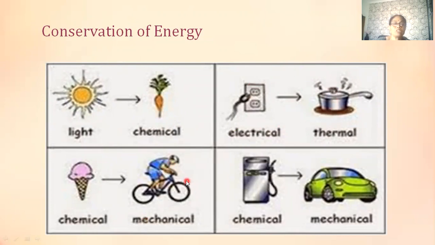Now look at this picture. Here, what is happening? In order to ride a bicycle, we need mechanical energy. So where are we getting this energy? We are getting this from the chemical energy. So the food we eat is being converted, that is, the chemical energy is being converted into mechanical energy.